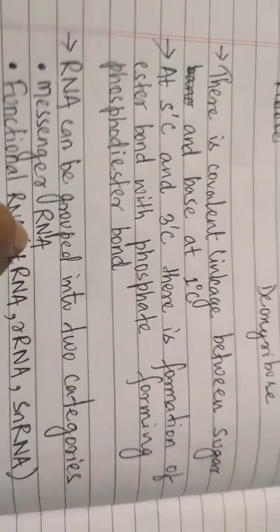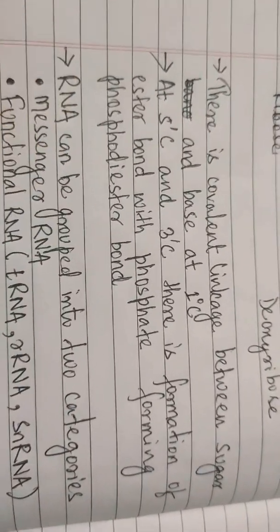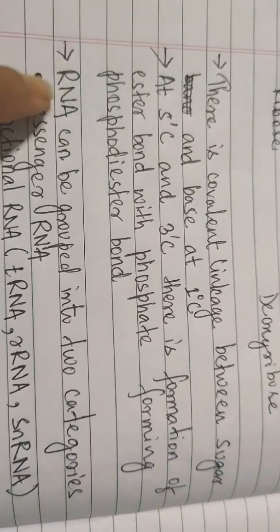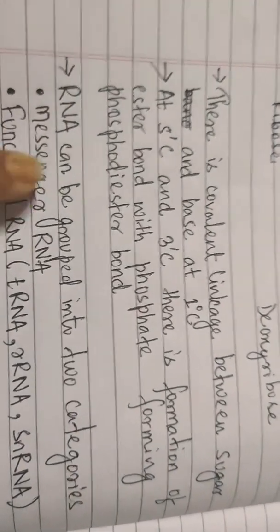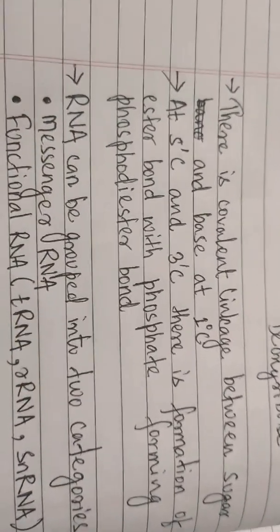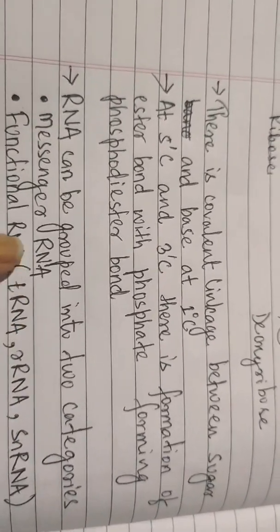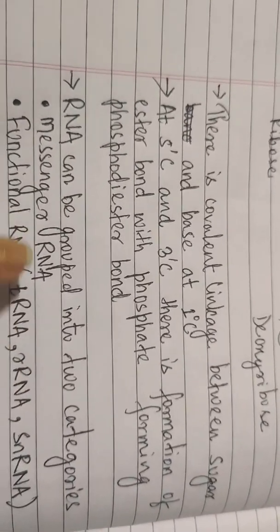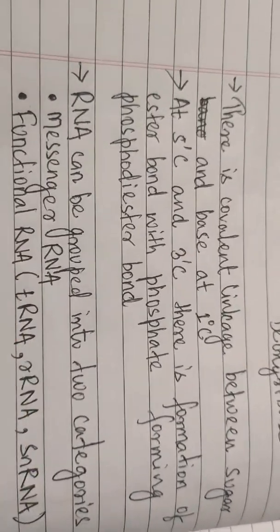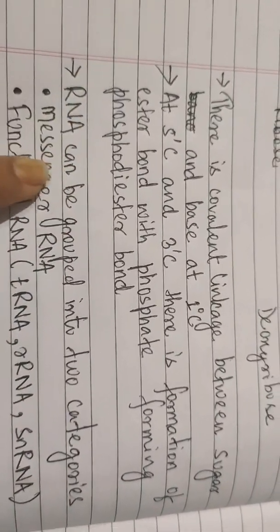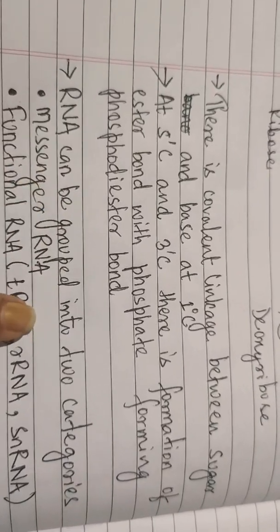All right, now did you get why one is known as functional and the other is known as messenger? Because messenger RNA will change its form during the course of formation of protein, but these functional RNAs will remain the same and they will perform certain functions, but they will remain RNA, they will not change themselves, but messenger RNA changes itself to form a protein.